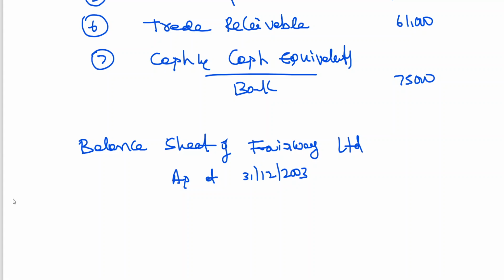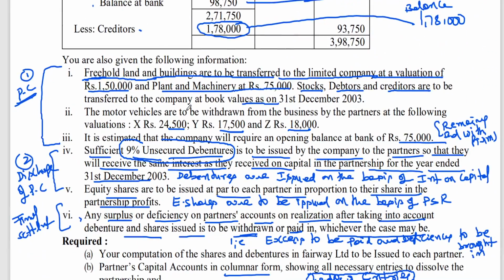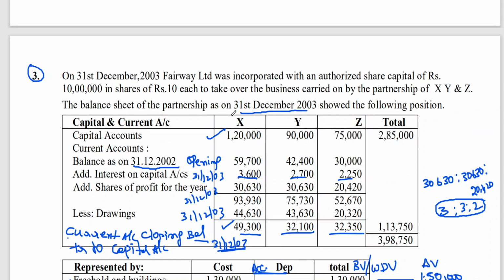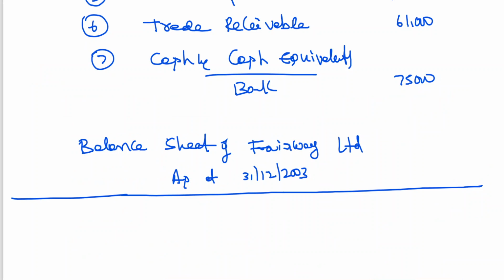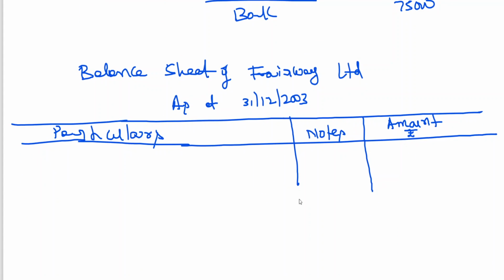I think we don't have the date of incorporation, but he has given the balance sheet of the partner on 31st December, so I have taken the same date. And you know that: particulars, notes, amount in rupees.